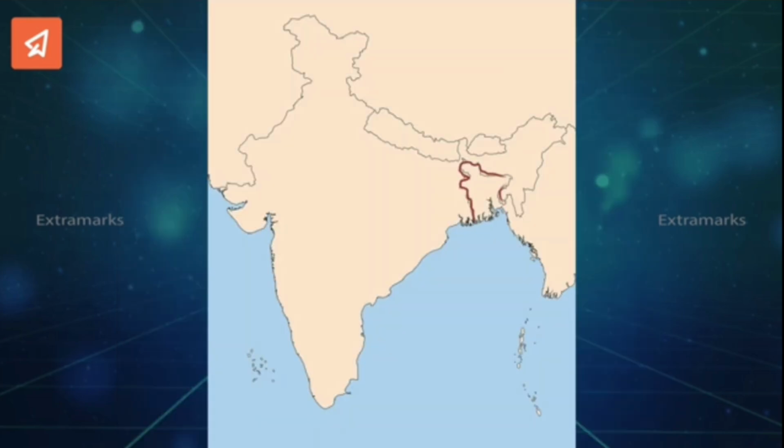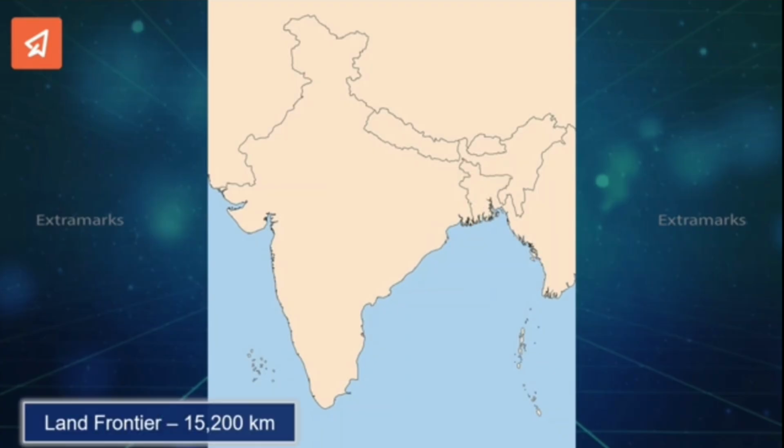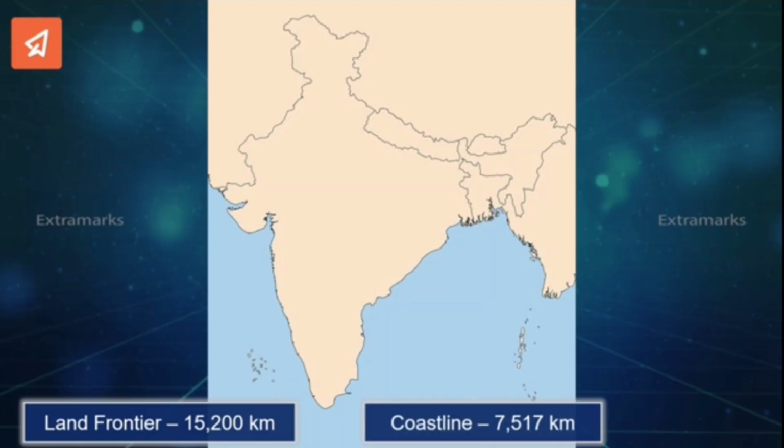India shares the longest border with Bangladesh, which is 4,096 km long. It has a land frontier of 15,200 kilometers and a coastline of 7,517 kilometers, including the coastline of Andaman and Nicobar Islands in the Bay of Bengal and the Lakshadweep Islands in the Arabian Sea.